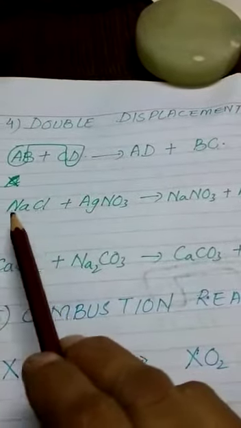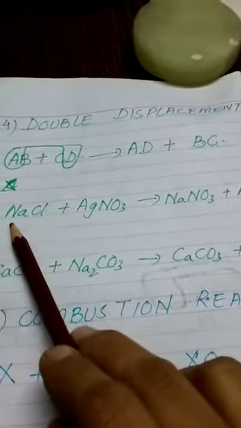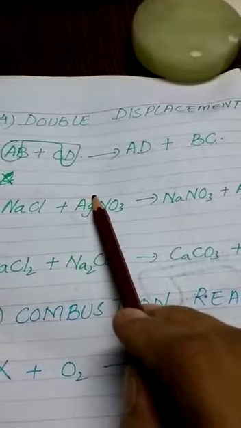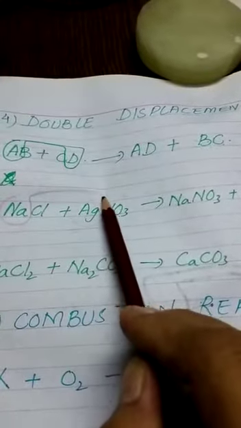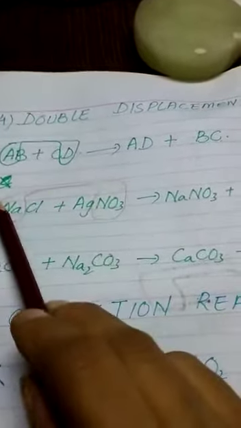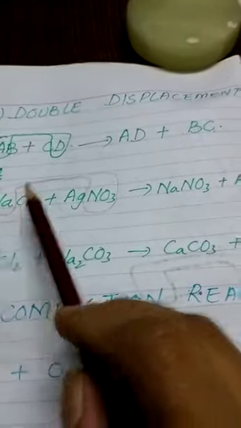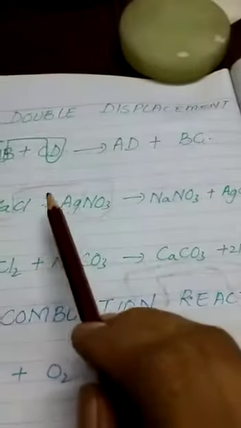Here I have given the example of sodium chloride and silver nitrate. Sodium is a metal, silver is a metal, right? Sodium reacts with nitrate and silver reacts with chloride, right? And sodium nitrate and silver chloride are formed.